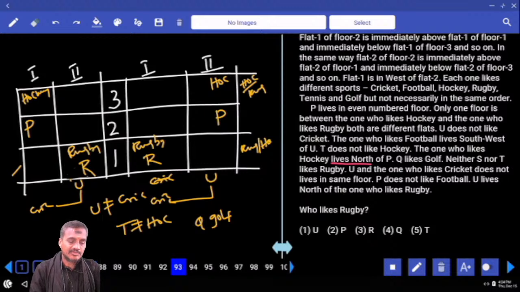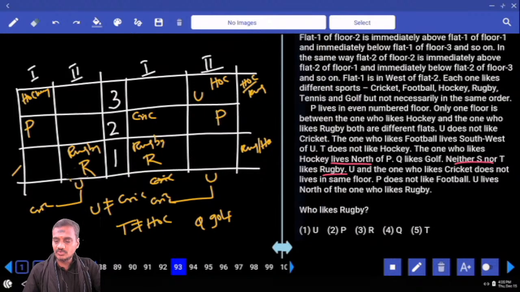Then coming back to this one, U and cricket. Now U and cricket, where can we have this U? Now U does not like cricket, hence U must get this place. Do you get it? If U is here, the one who likes cricket must get this. And Q likes golf, and rugby, and hockey, and neither S nor T. U and the one who likes cricket do not live on the same floor. Anyhow, this information is not different.